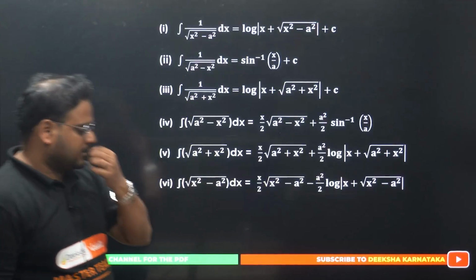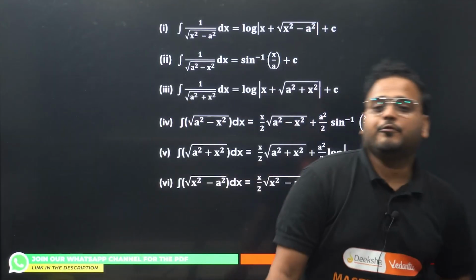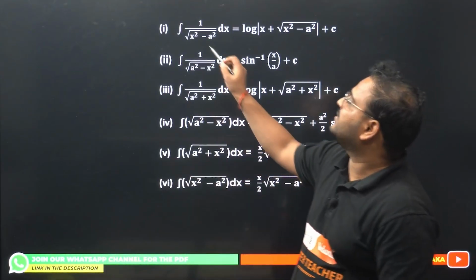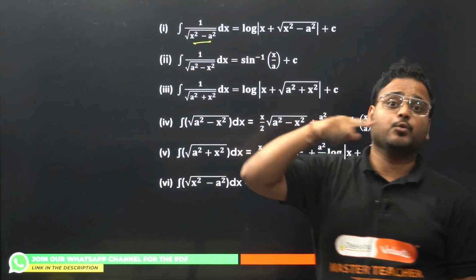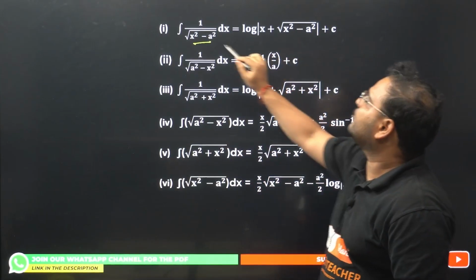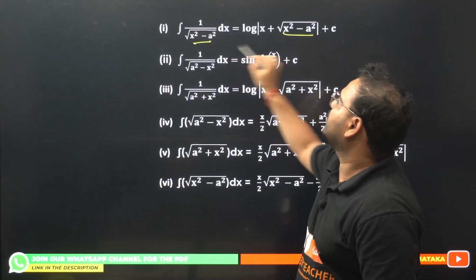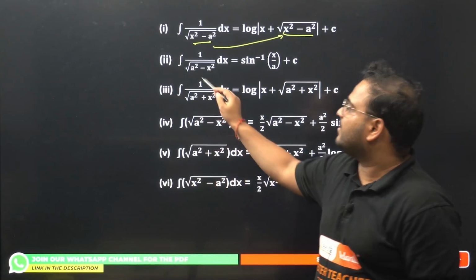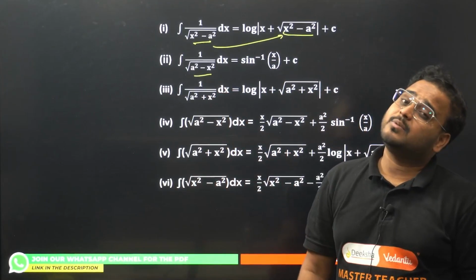All right. Next up, a few more particular functions when you have the same formula x square minus a square, but with a root this time. Again, log will come. X plus the same root will repeat over here. If you have a square minus x square, what will happen to this? This will become a sine inverse formula.